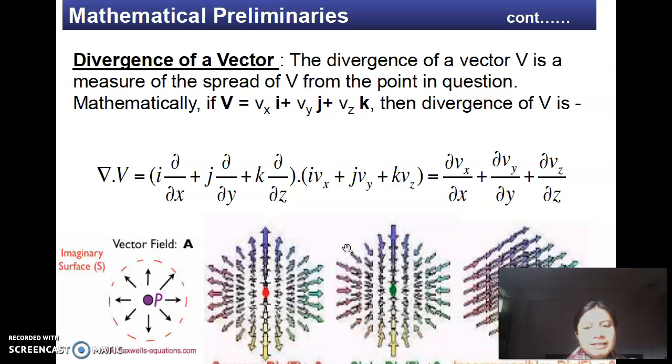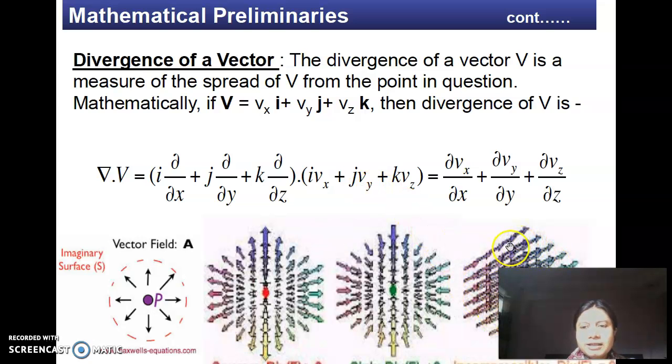In the other case, that is the case of a sink, the divergence is negative because the vector field is compressing inwards. And if the field is incompressible, then we say that the divergence of that particular field is equal to 0. So whenever del dot the vector field v is equal to 0, it implies that the vector field is incompressible, which is shown over here.